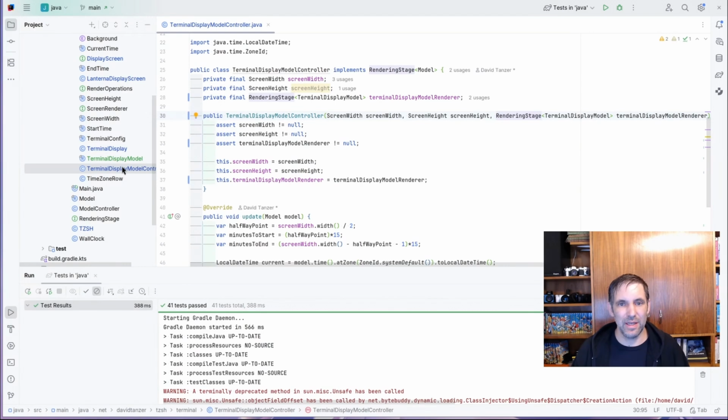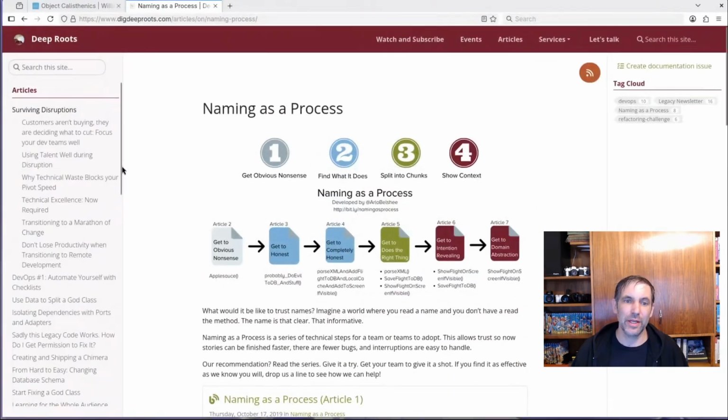So today I want to try something that I first saw in Arlo Belshee's naming as a process. I think I first saw it when Emily Page talked about it, but it's originally from Arlo Belshee. Let me bring it over here, which says that naming is a process, and you could start with some completely obvious nonsense like applesauce, and then over quite a few steps make the name better until you get to a real domain abstraction. And since we currently have names that are somewhat honest, we are here in this blue stage, get to honest.